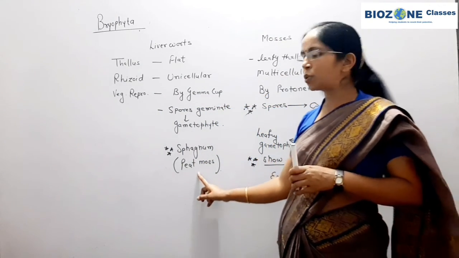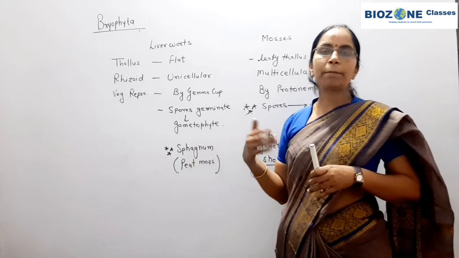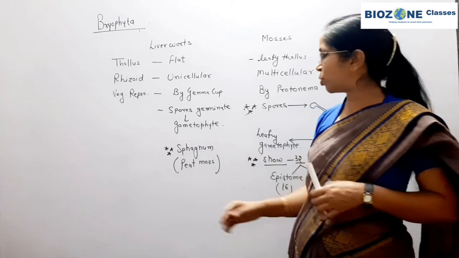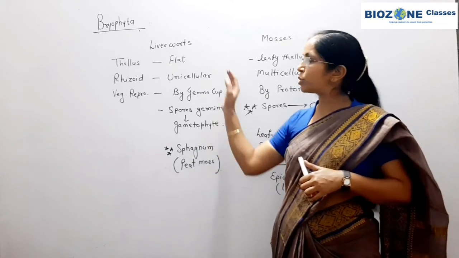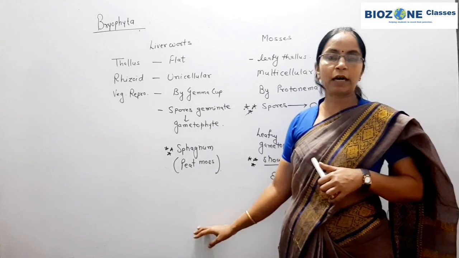Because of that, peat moss or sphagnum is used for shipment and transport of living organisms. So this is all about bryophyta.